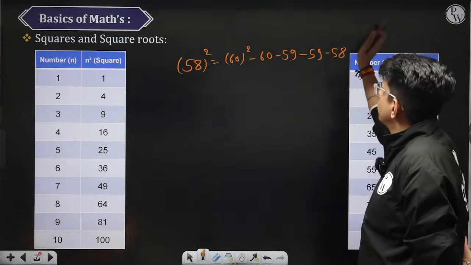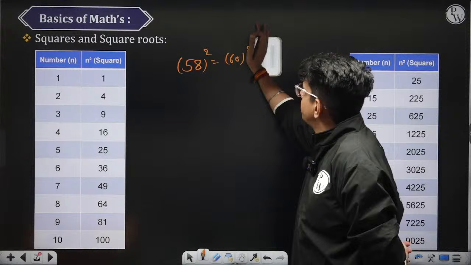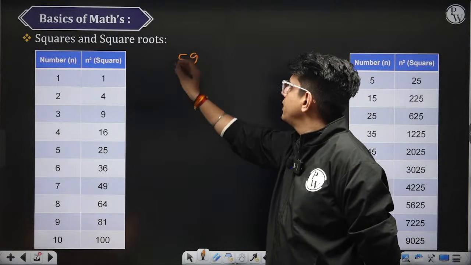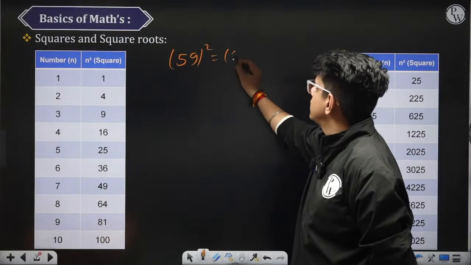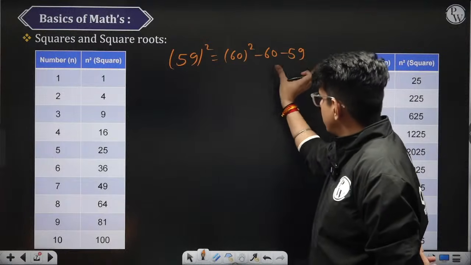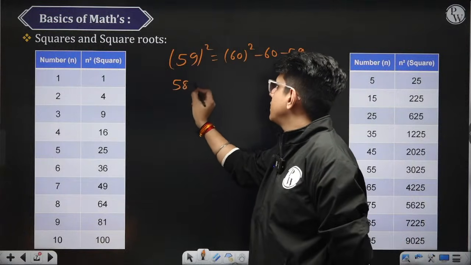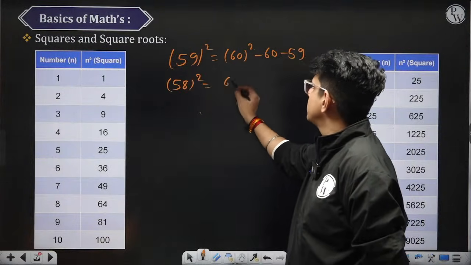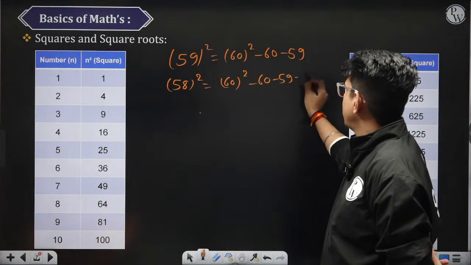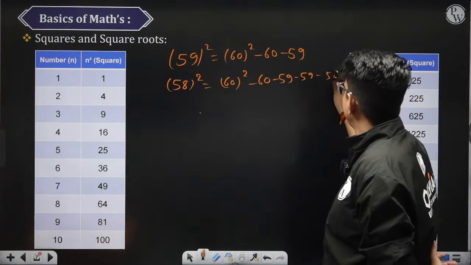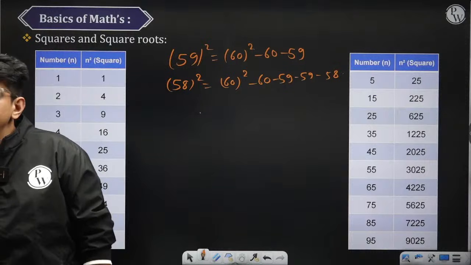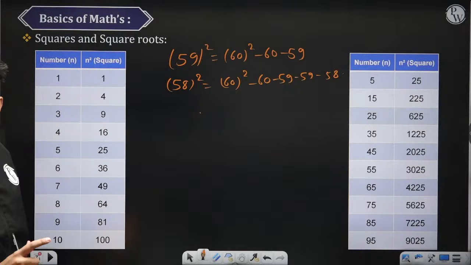Okay, so see, 58 square you need, right? So 59 square is nothing but 60 square minus 60 minus 59. Now this value you can put for 58 square. 58 square is nothing but 60 square, this whole value, minus 59 minus 58. Okay, when the calculation gets tougher, instead of multiplying, you can do this. Okay, whose doubt was this?